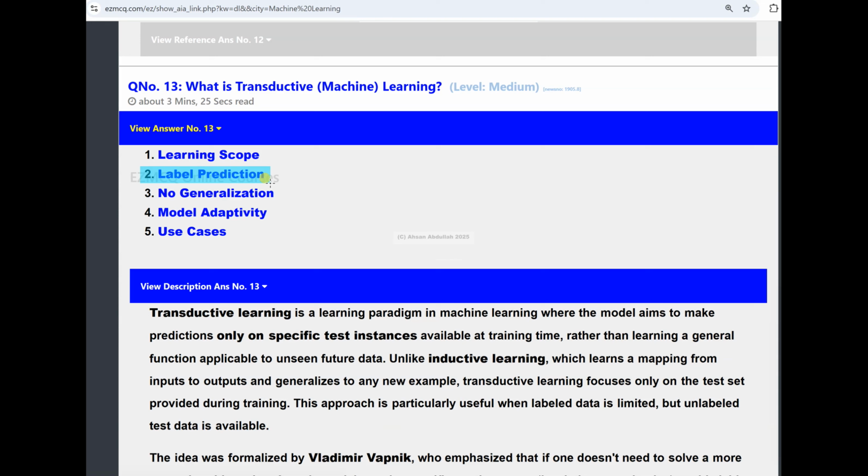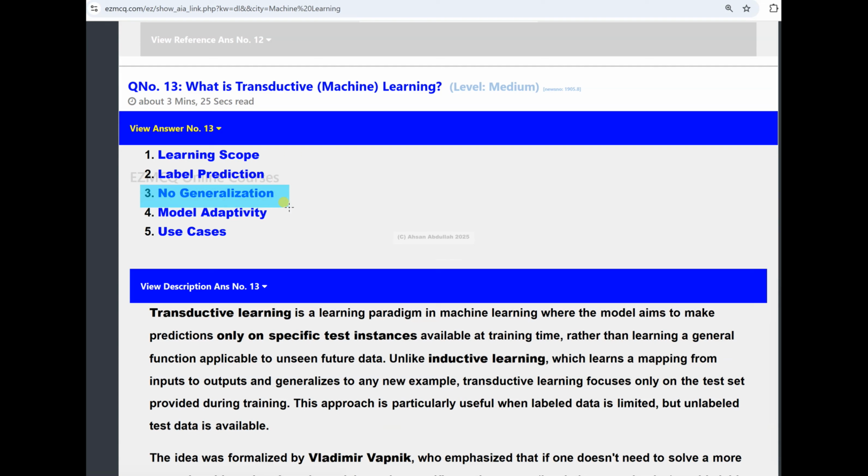So how does the model work? It uses the structure of the test data to improve the accuracy, and this is done without learning a general function which is applicable to future data, which is the standard supervised learning approach. So there is no generalization.